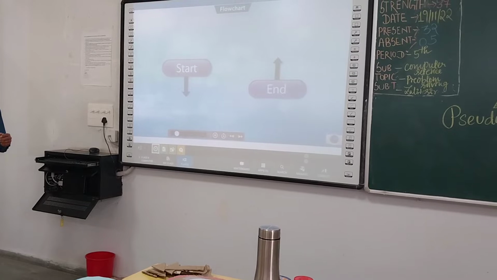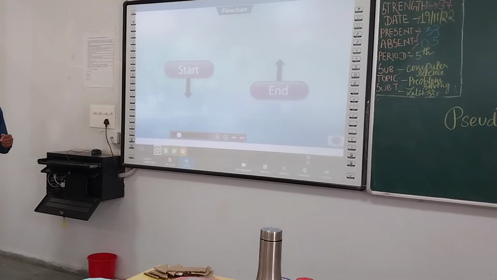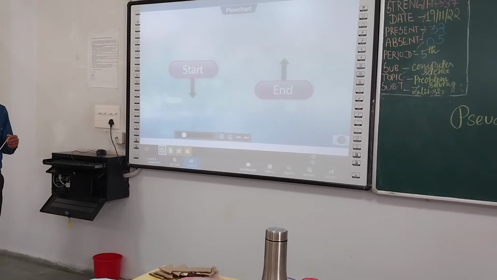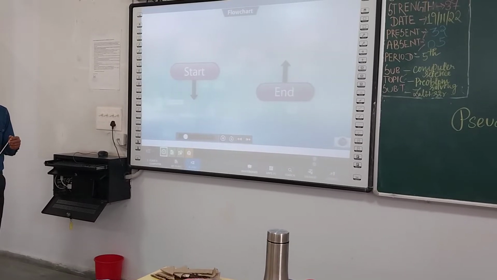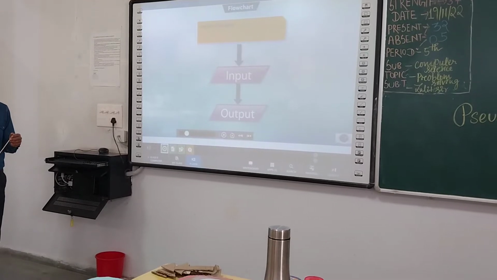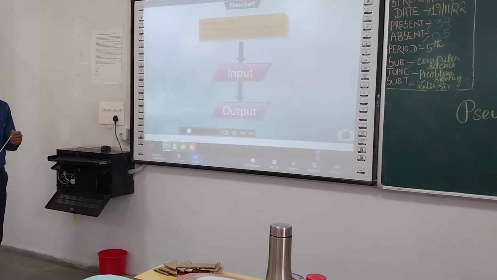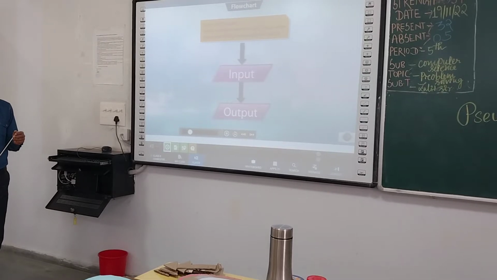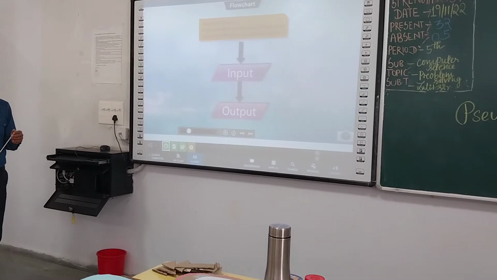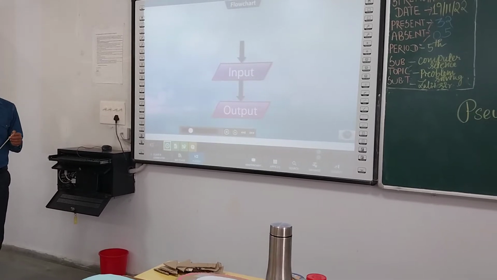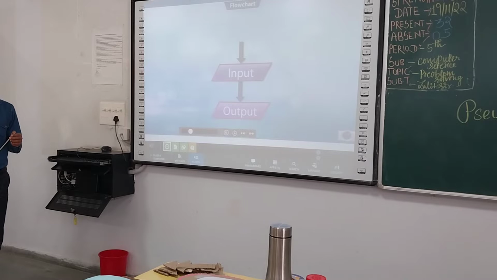The start and end symbols are also called terminal symbols and are represented by an oval shape. Input and output. Every problem requires an input. This input, when processed, will give you the desired output. The input and output in the flowchart are shown by a parallelogram.